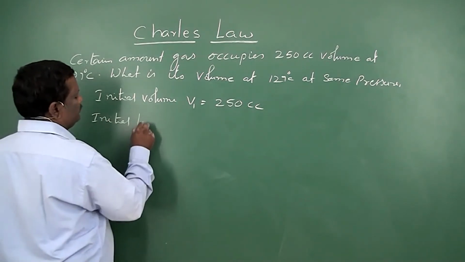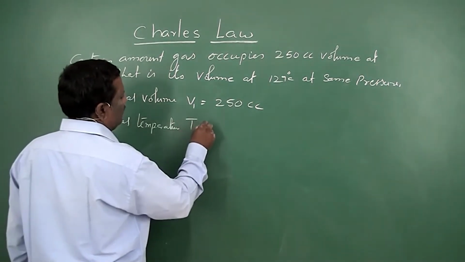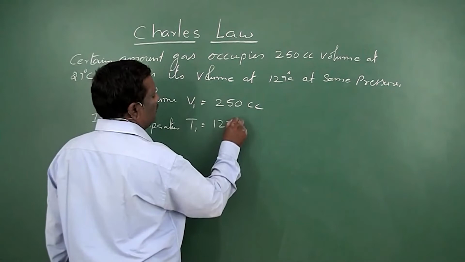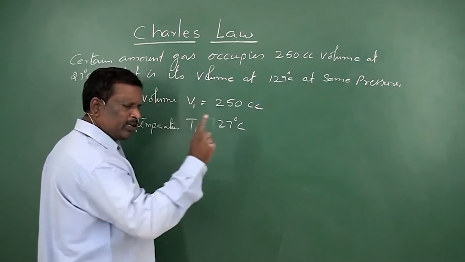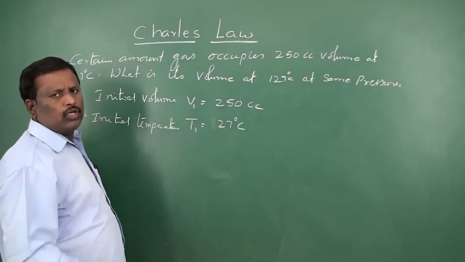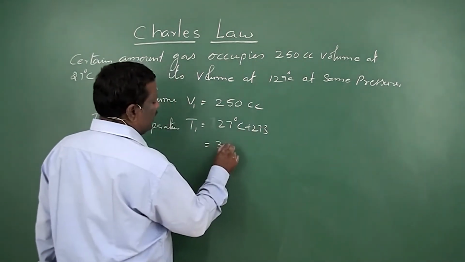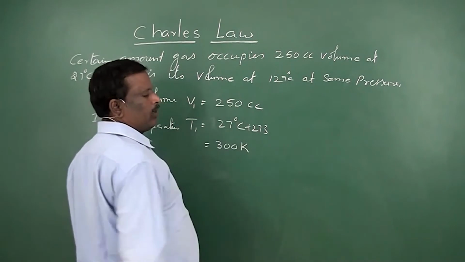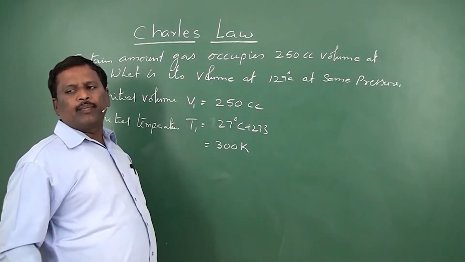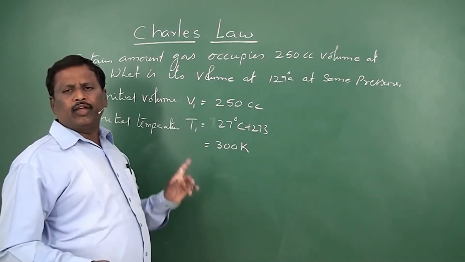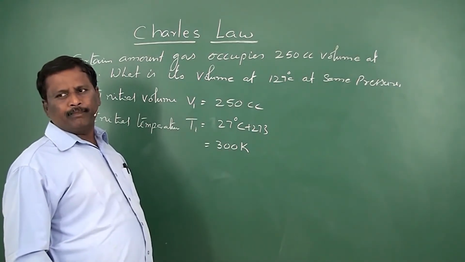Initial temperature T1 is 27 degrees centigrade. Immediately you should convert it to the absolute scale, that is, add 273 to it, and it will be 300 K, because it is of no use keeping temperature in the centigrade scale.